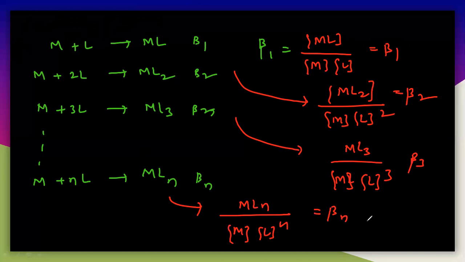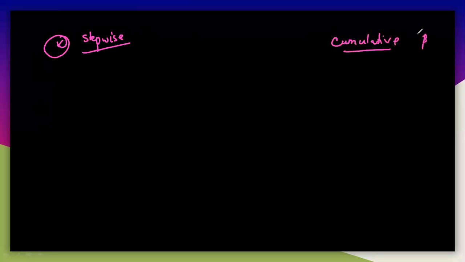So once again, I'm telling you the overall stability constant and stepwise stability constant. Very simple. If you want to prepare ML6, what do you have to do here? You have to understand these two things. In case of the stepwise, that is indicated with K. In case of the cumulative, that is indicated with beta.